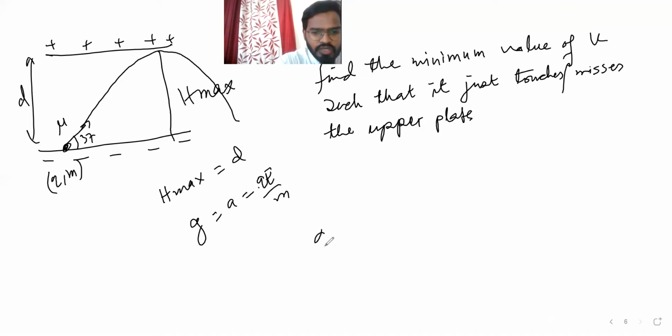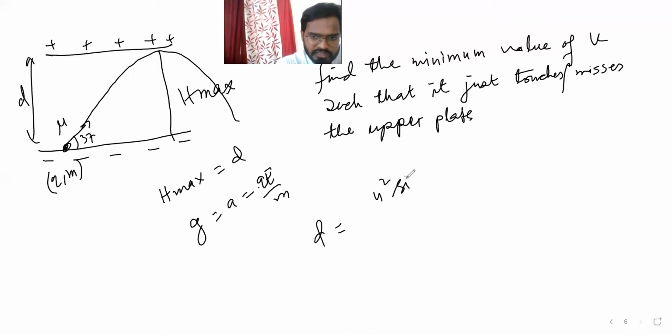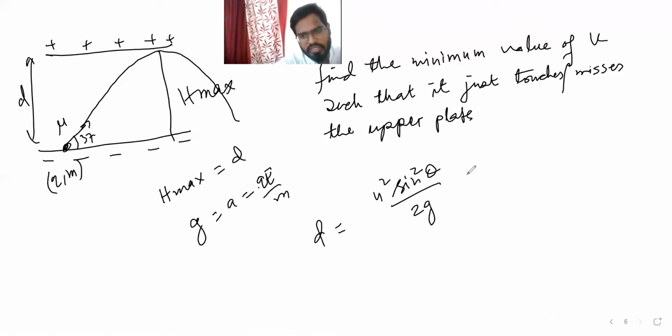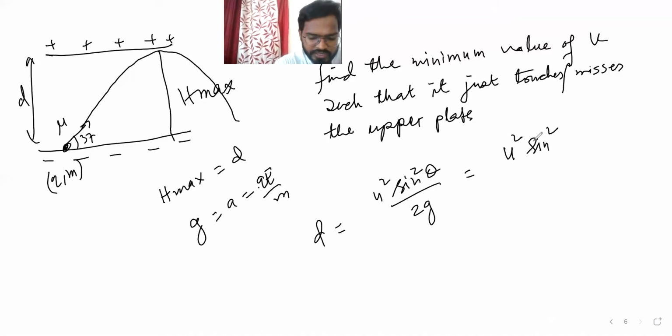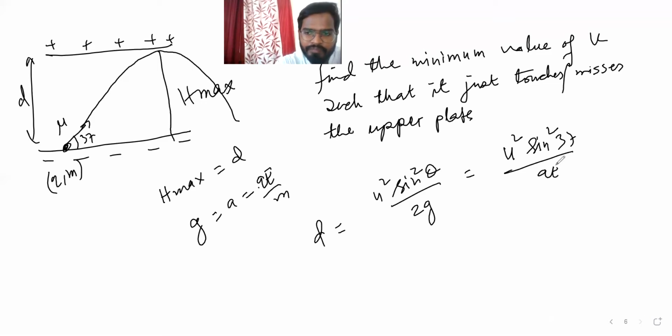d is equal to the maximum height formula, u square sine square theta by 2g, right? 2g is equal to d. u square sine square 37 by 2g. g is qe by m, into 2, qe by m into d.